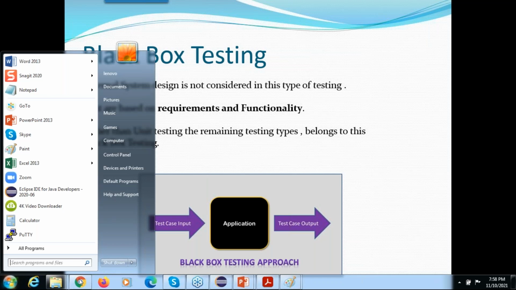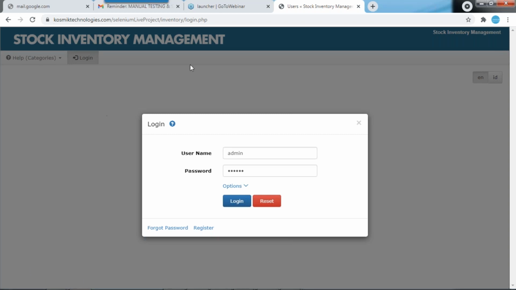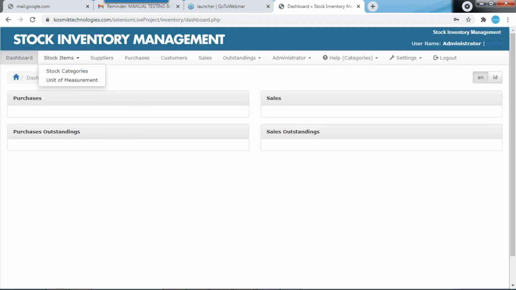Don't ask for a live project. No one will give you a live one. I cannot show the Bank of Baroda application here, or any application. But here, one live application means we have already deployed the application on the server, so we can do this entire application: how we can create the stock, the suppliers, the purchasers and customers, and sales and outstanding.